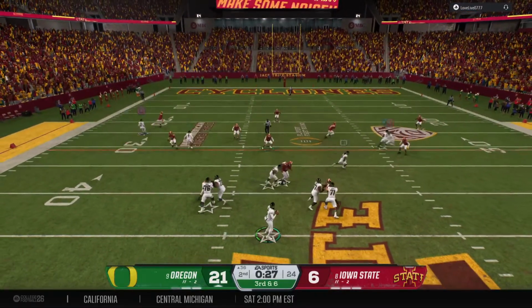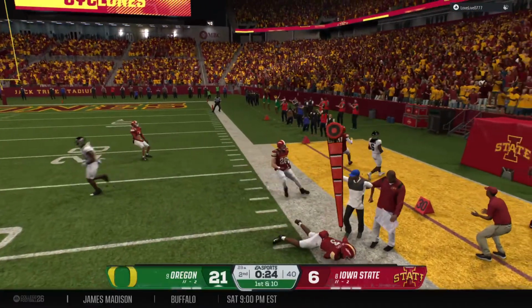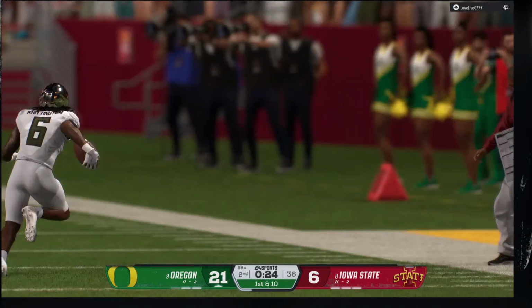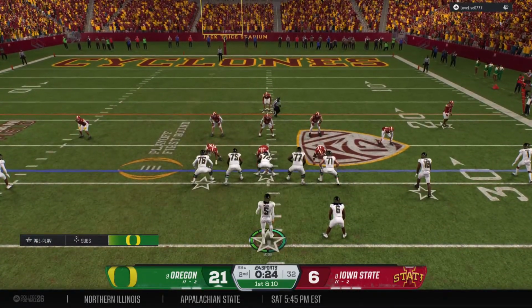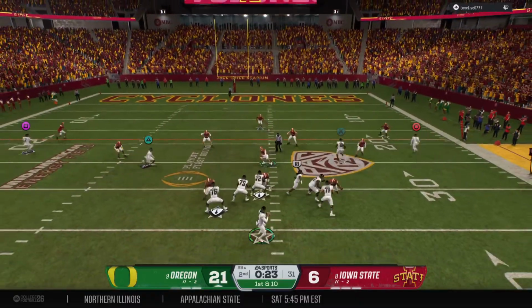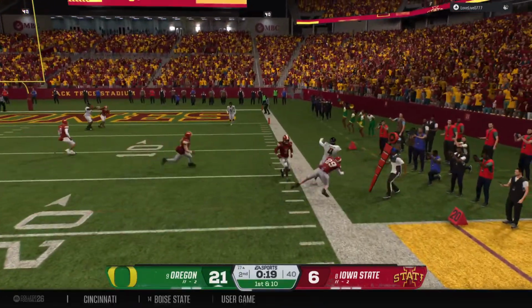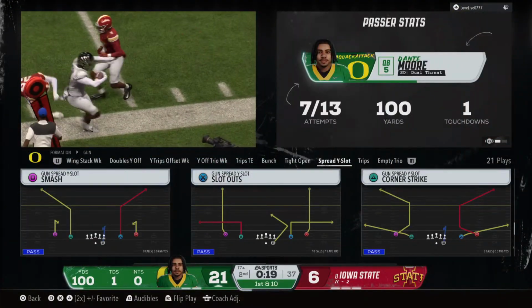Drops back, needing a 3rd down completion here. Nice grab. It's Whittington. And the runner steps out of bounds, but does have enough yardage to pick up the first down. First down and 10. Quarterback looking to connect with the receiver here. With the catch, it's Benson. Oh, and he hits out of bounds after a really nice gain there.